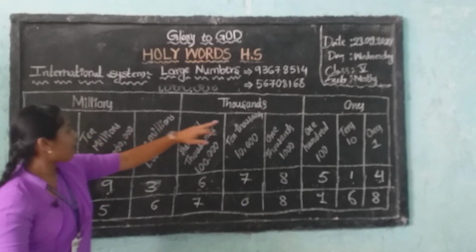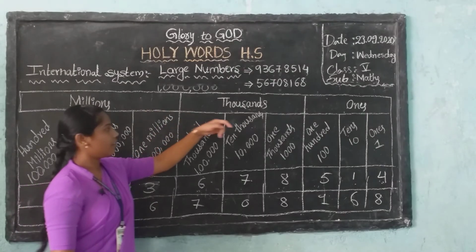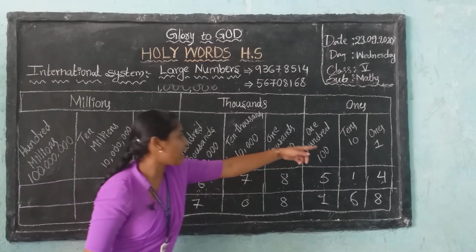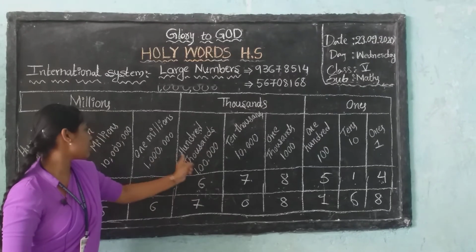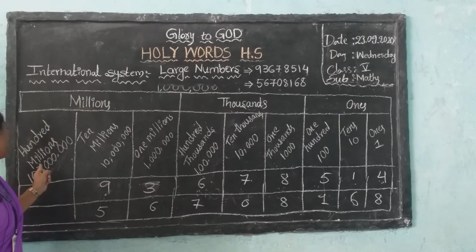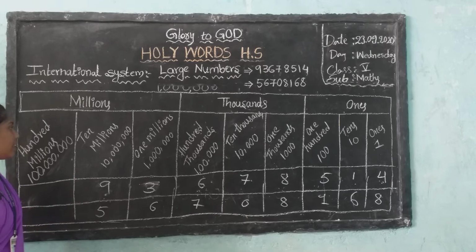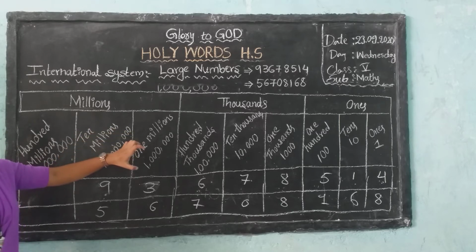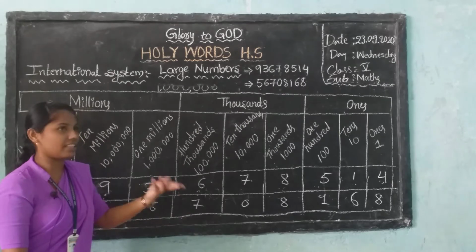Ones, thousands, millions are called periods, and ones, tens, hundreds, 1,000, 10,000, 100,000, 1 million, 10 millions, 100 millions are called places, or place values. This is the international system. Here is an example of how it is written and how it is read.